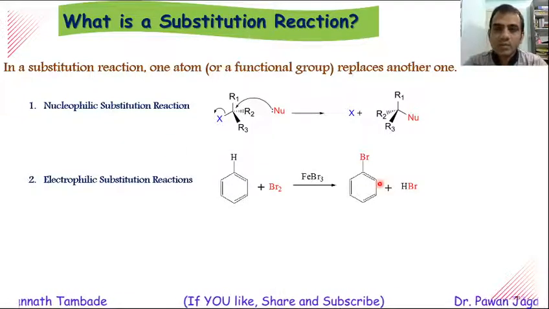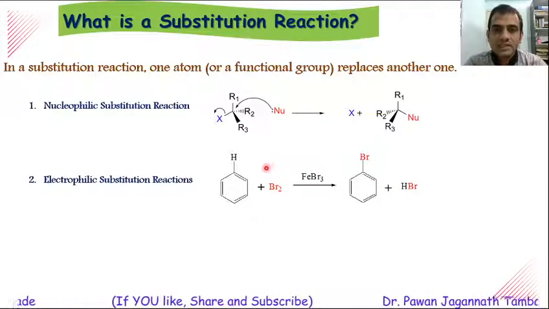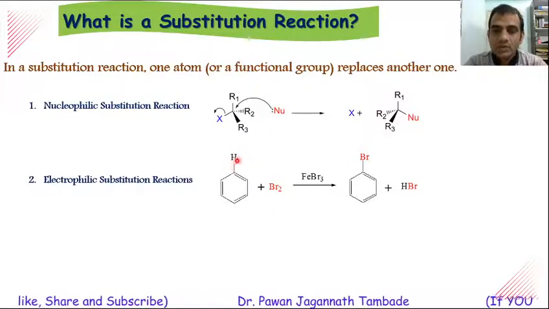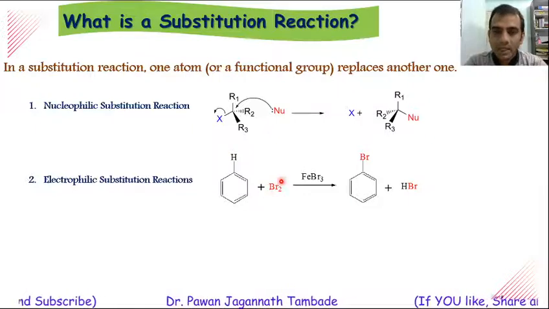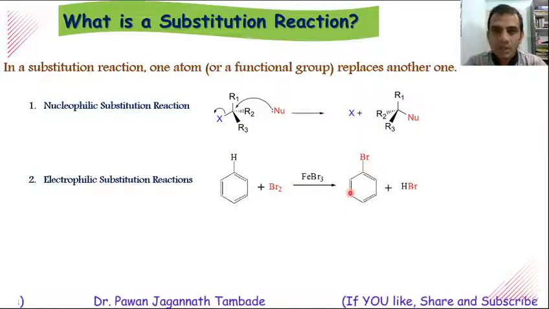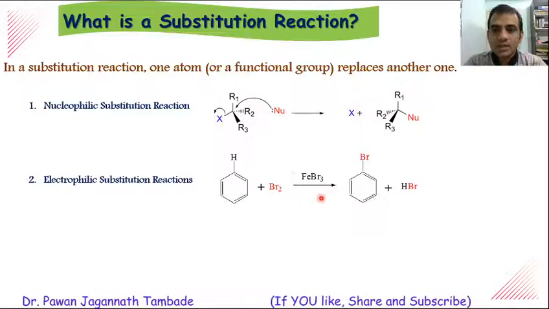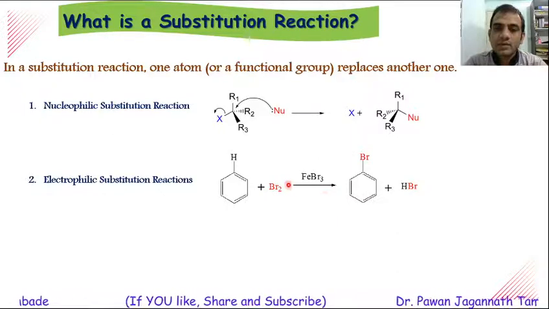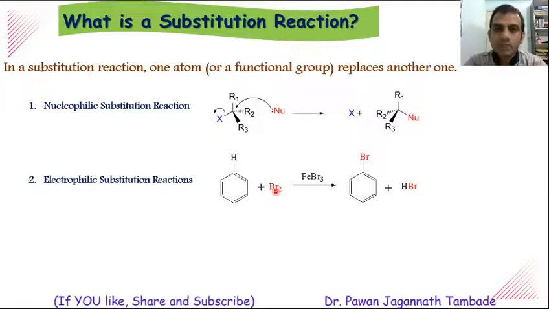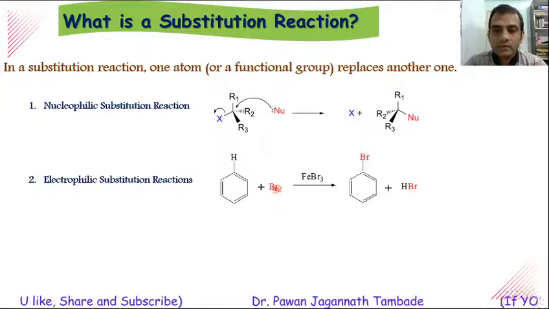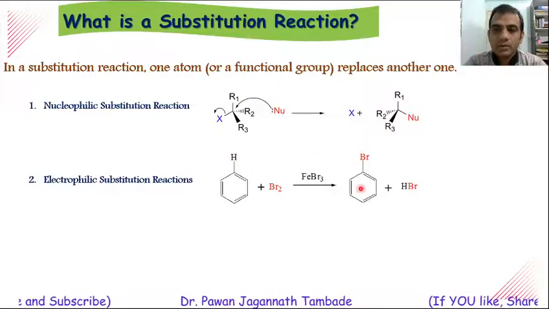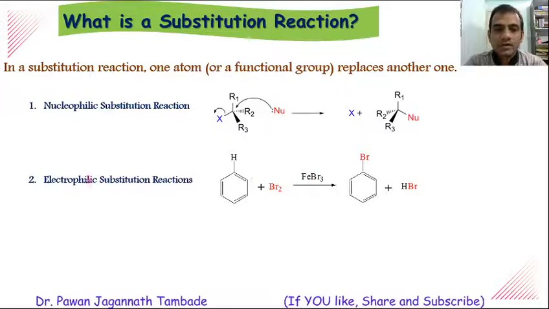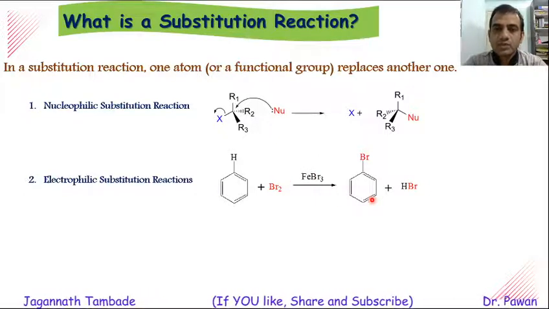Now look at this bromination reaction of benzene. This is a classical example of electrophilic substitution reaction. In this case, this hydrogen of benzene is replaced by Br and we will get bromobenzene as a product. This reaction happens in presence of some catalyst. Now if you look at the mechanism of this reaction, during the course of reaction, this Br2 molecule forms Br positive, that is bromonium ion, which kicks off this hydrogen and we will get the product. So an electrophilic species replaces another electrophilic species, and because of that these reactions are called electrophilic substitution reactions.